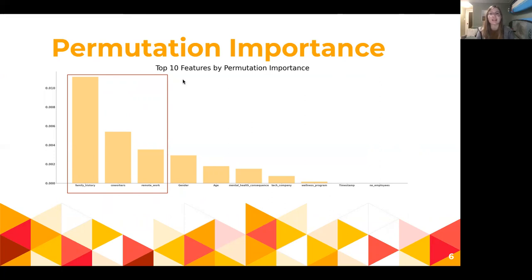So after picking the top candidate model, I decided to study the permutation importance of that model just to get a sense for which features were most important to that model. And those came out to be family history, coworkers, and whether or not someone is able to work remotely 50% or more of the time.